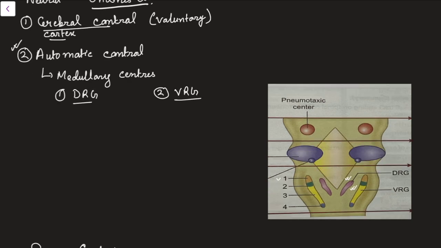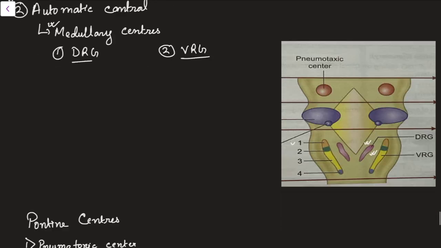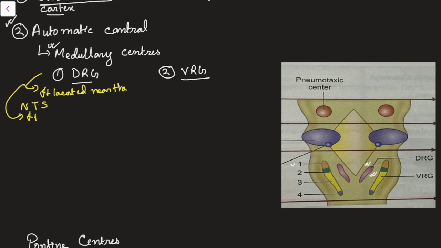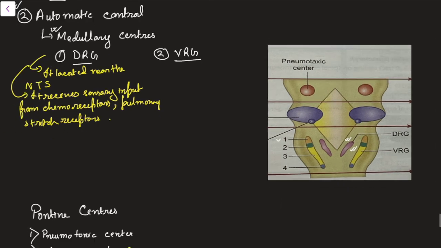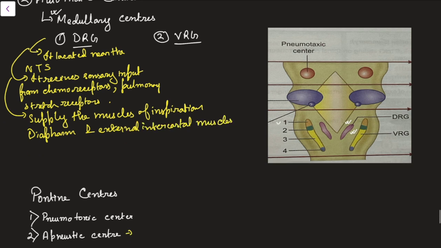Let us now talk about the automatic control. The automatic control is done mainly by two centers: the medullary center and the pontine centers. In the medullary centers, we have two groups of neurons: the DRG and the VRG. DRG is the dorsal respiratory group, and VRG is the ventral respiratory group. There are some points you have to keep in mind about the DRG. First, it is located near the nucleus tractus solitarius (NTS). Second, it receives sensory input from chemoreceptors and pulmonary stretch receptors, and it supplies the muscles of inspiration, mainly the diaphragm and external intercostal muscles. So this much is enough for the DRG.